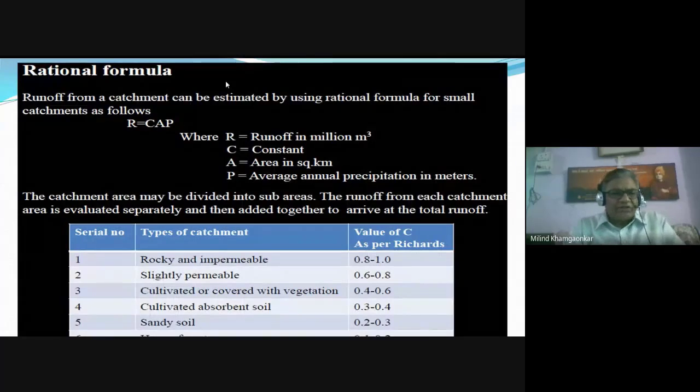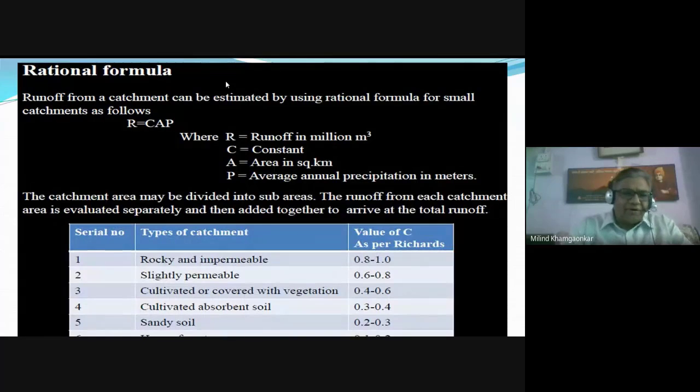There are certain rational formulas. Again, the basis of the formula is the same. That is, runoff is equal to a certain constant C multiplied by the catchment area multiplied by the average precipitation in meters or in depth, so we get the runoff also in depth. The various values of the constant C again depend on the catchment area.